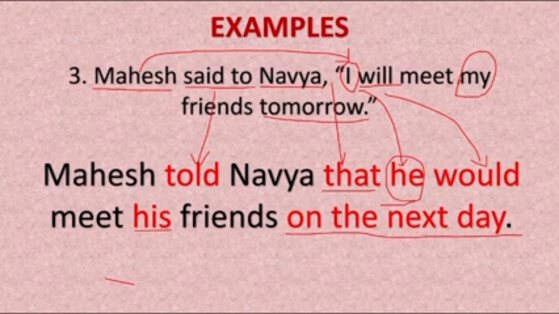So always remember, don't put to after told. If there is a to, change it into told. So connector will be that. I changed into he, will changed into would. So the pronoun my changed into his, and tomorrow changed into on the next day.